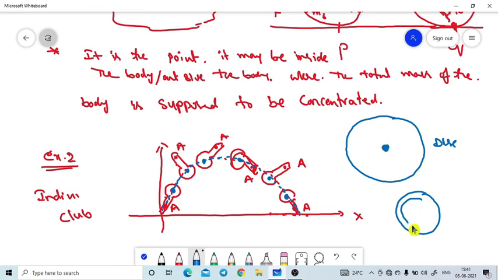Now I am taking a ring. The center of mass of the ring is exactly at the center of the ring, but there is no mass at that location. What I am telling is that the center of mass may be inside the body, or sometimes outside the body. At the location of the center of mass, we cannot expect the mass of the body to be present. That means at the center of mass, the mass of the object need not be present all the time. That is very important.